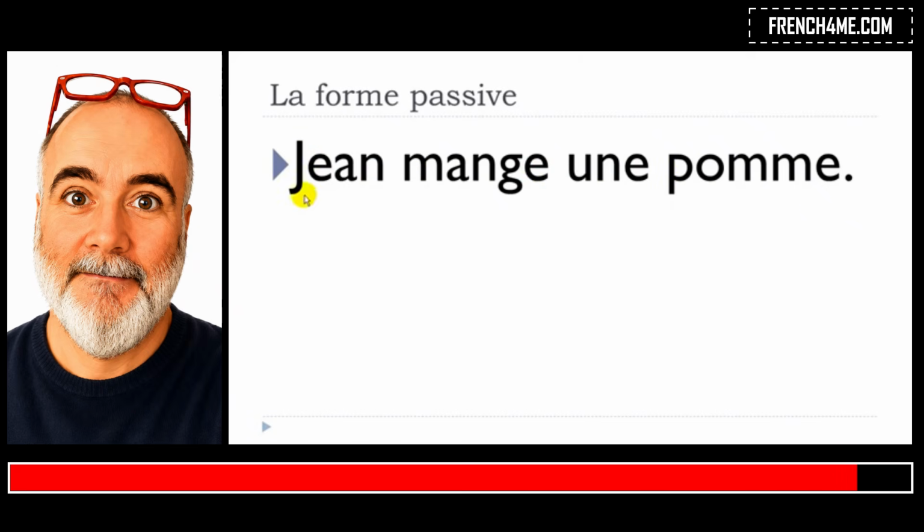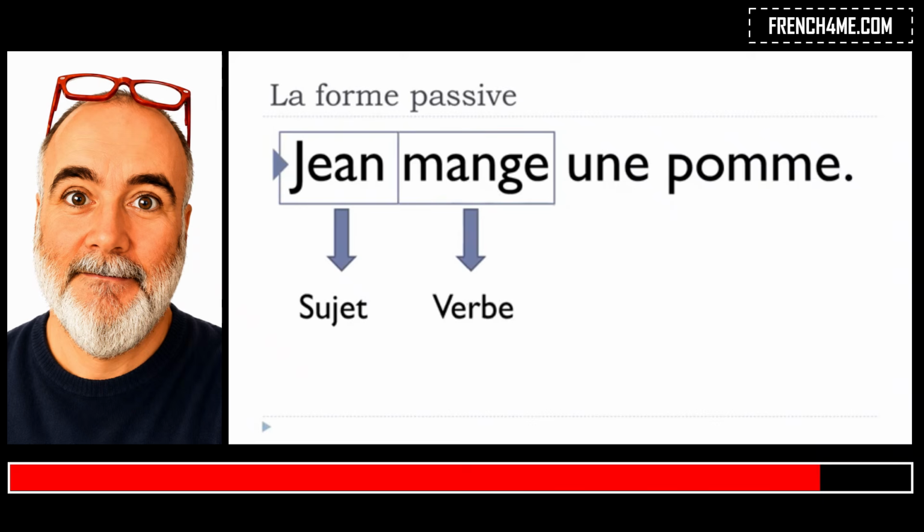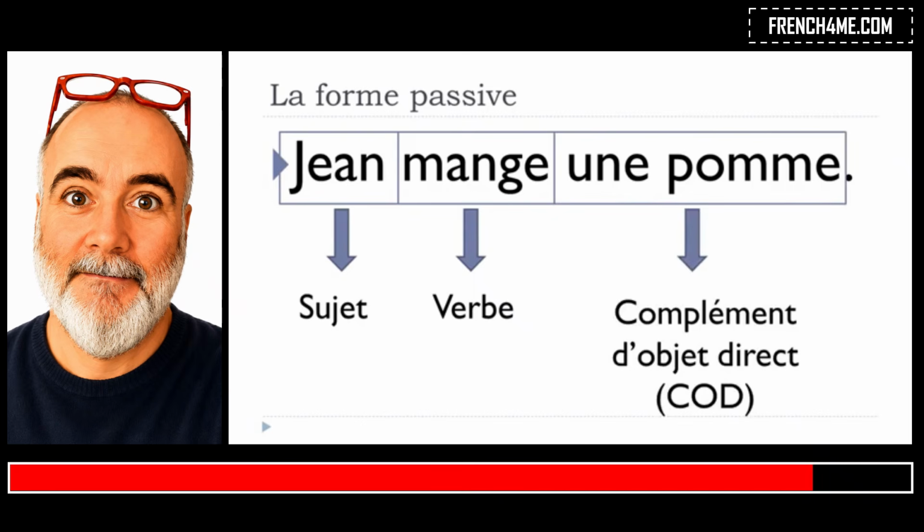Okay, so Jean, that's the name of the person. Mange, manger, to eat, and it's the present form. Une pomme, an apple. If we have a look at this sentence, of course, Jean is the subject of the sentence. Then we've got mange, manger, so it's the verb. Then we'll have une pomme, so that's what we call complément d'objet direct.